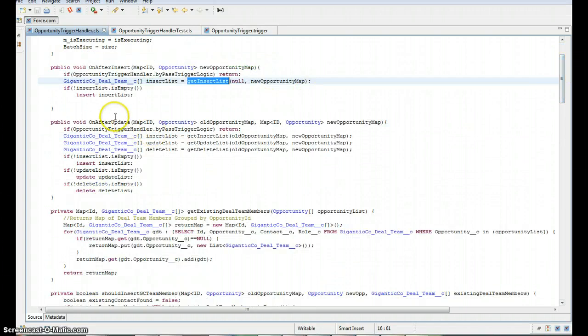After update, things get a little bit more interesting, because there could be a combination of items where we need to insert a new one, we may need to update an existing record, and we may need to delete. So where we're switching from one person to another, we're going to be inserting a new record and deleting at the same time.